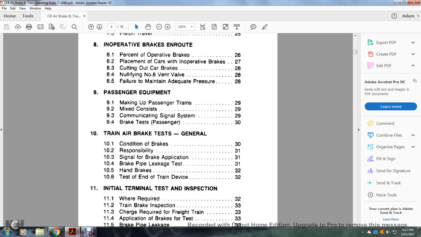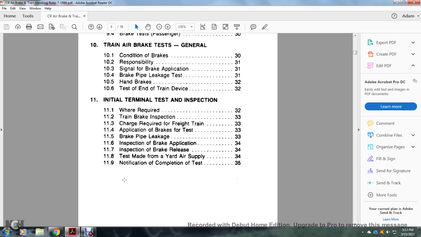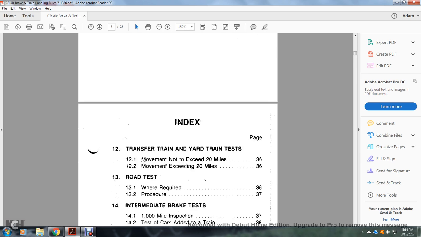Train air brake test, general. Condition of brakes, responsibility, signal, brake application, brake pipe leakage checks, hand brakes, testing end of train devices. 11. Internal testing and inspection. When required, train brake inspection, charge required for the freight train, application of brakes for the test, brake pipe leakage inspection, brake application inspection, and brake release. Test made with the yard air supply, notification of completion of test.